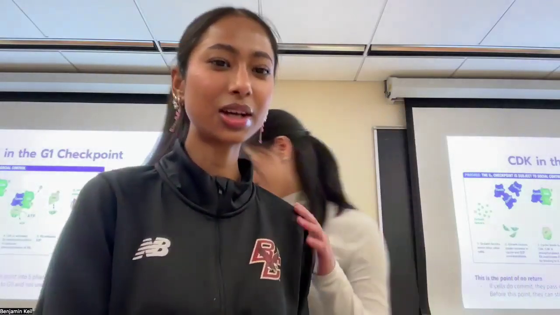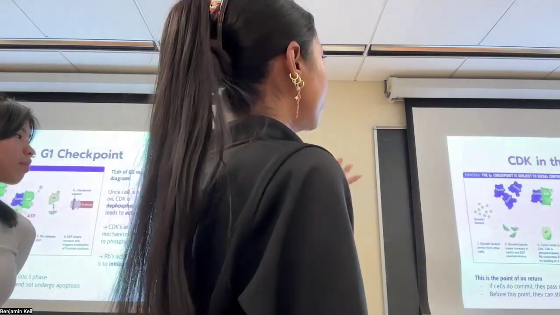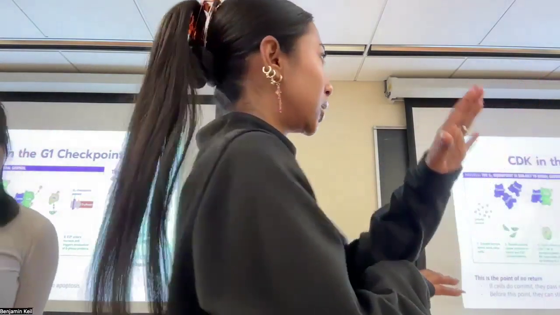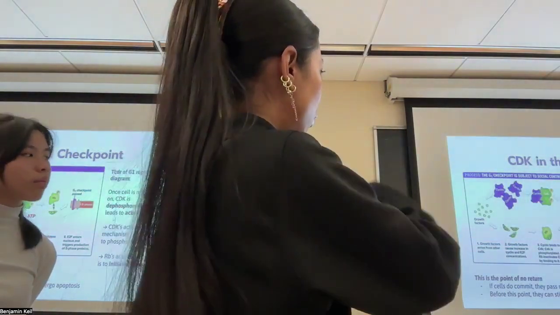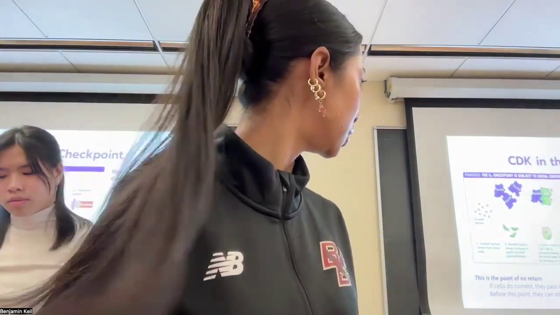Yeah. Okay. So now we're going to talk about the CDK and the G1 checkpoint. The checkpoints are where it makes sure that everything is properly connected and is functioning to move on to another phase, okay? So this is a diagram. If you look here, these are the growth factors, which lead to cyclin, which then binds to CDK, and then it will phosphorylate. Once they phosphorylate, RB is going to activate and then it will use the ATP.